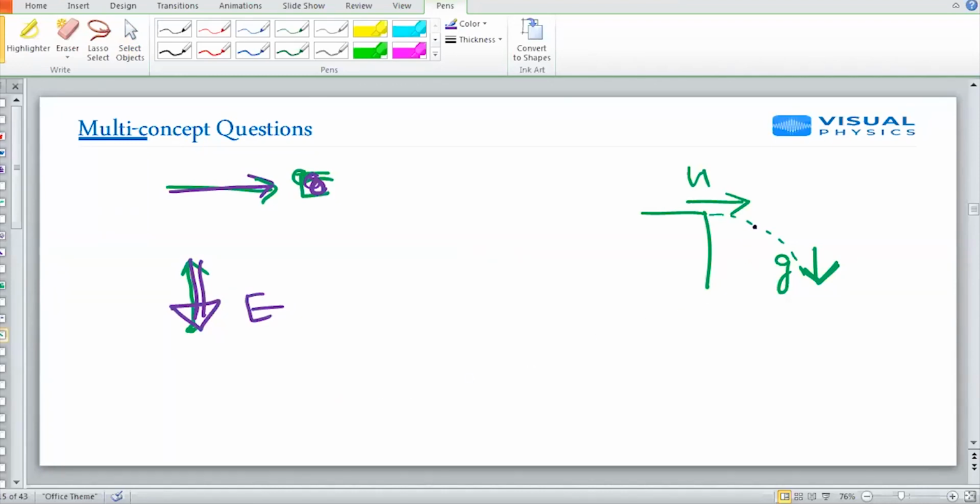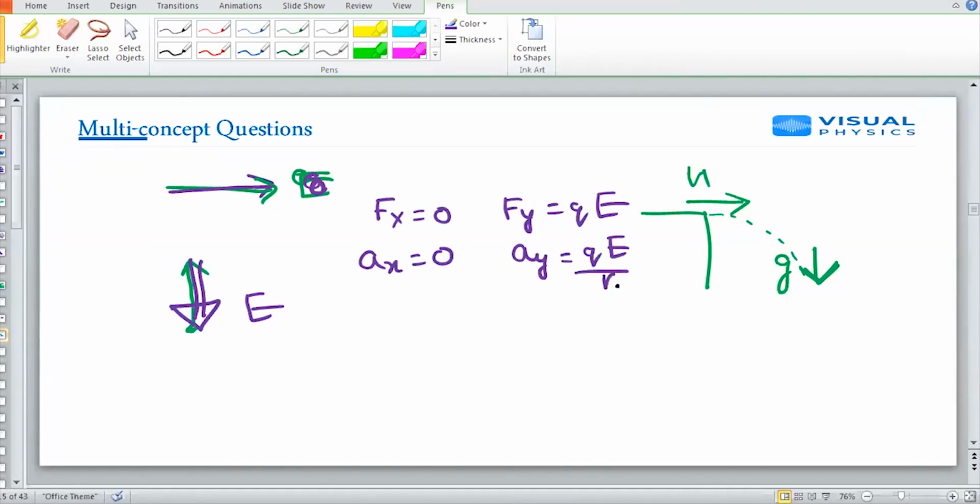So the question is just simply the same as projectile motion. So we know force along x direction is 0, force along y direction is qE. We know acceleration along x direction will be 0, acceleration along y direction will be qE by m.